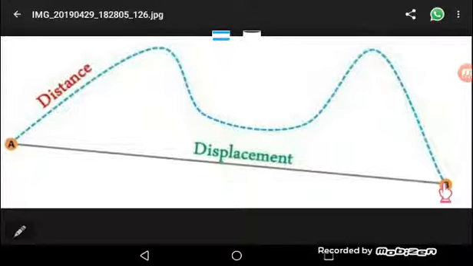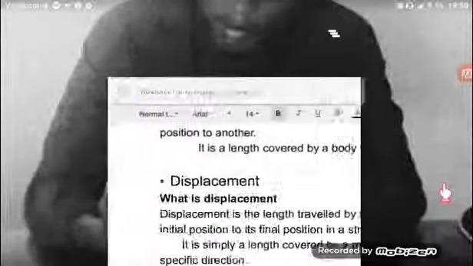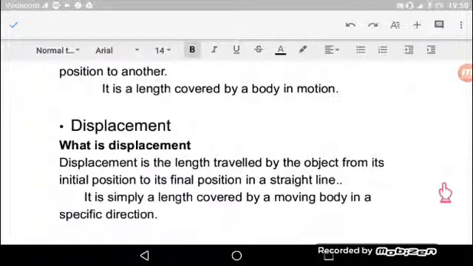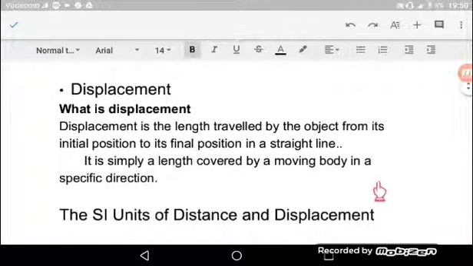Lakini pia tunasema displacement can be defined as the length covered by a moving body in a specific direction. In other words, tunasema kwamba displacement yenyewe ina direction.